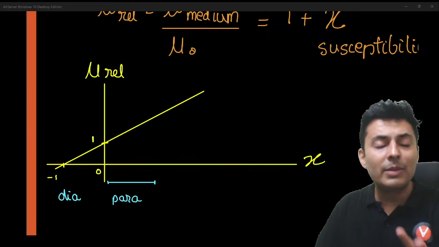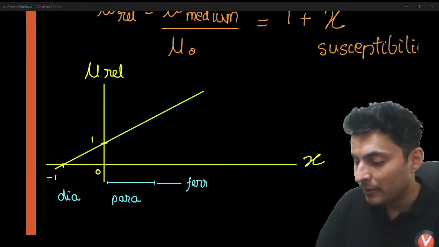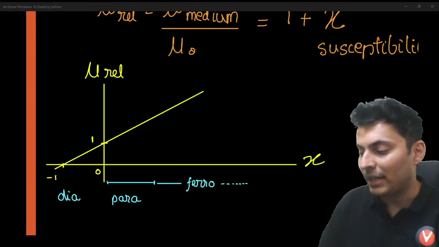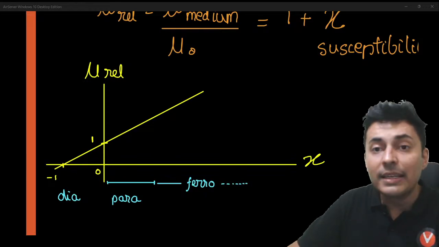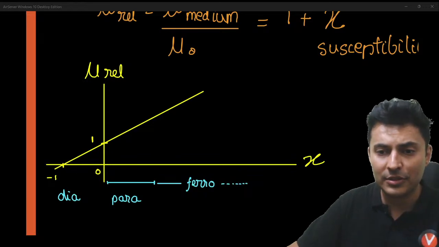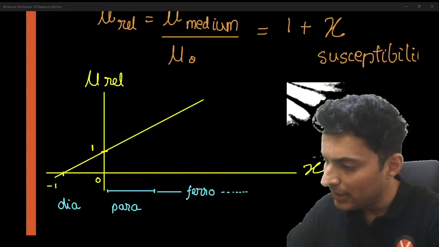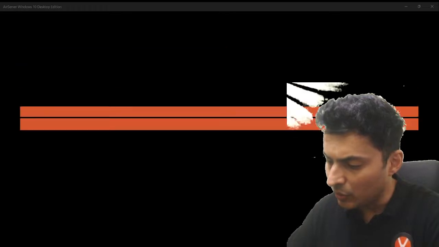When the permeability becomes high or susceptibility becomes high, after that it becomes a ferromagnetic material, till the end. Understood this difference of the relative permeability versus susceptibility graph? This is again very, very important. Okay, cool, awesome.